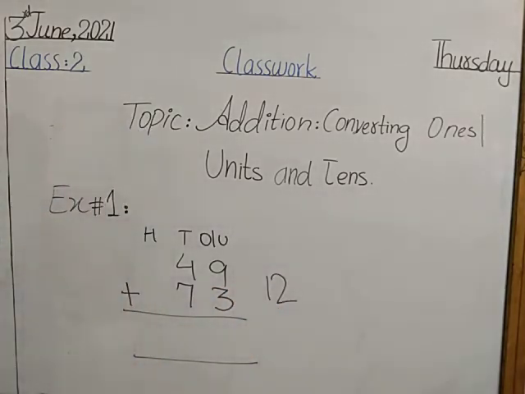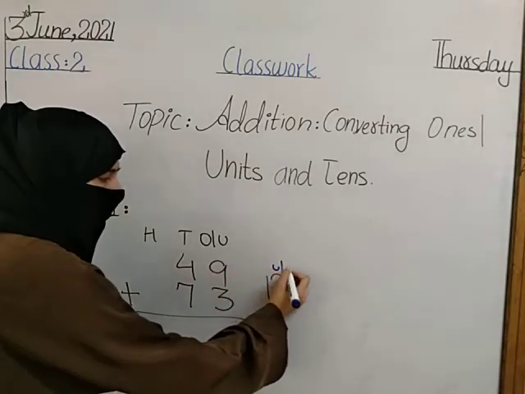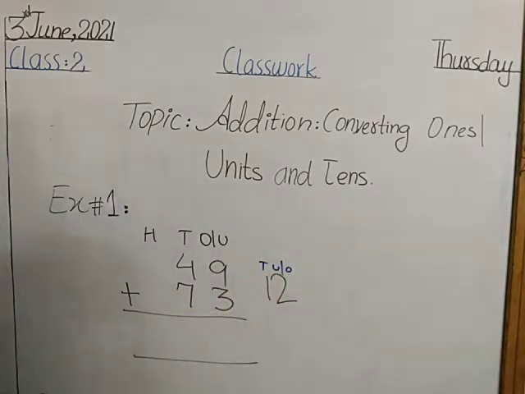Which number we have to write on unit and ones place value and which number we have to give carry on tens place value? पसीना बेटा आप मुझे बताएं.